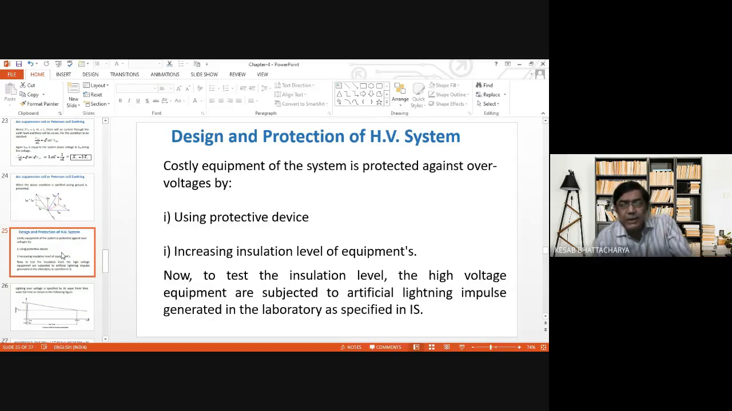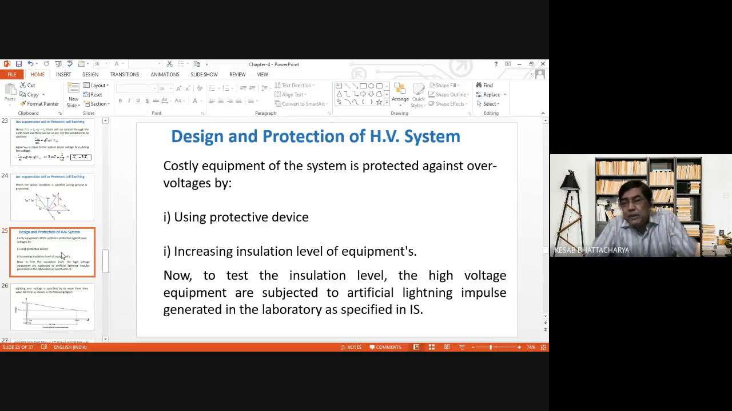Now, to test the insulation level, the high voltage equipment are subjected to artificial lightning impulse generated in the laboratory, as specified in IS specification. Now, just to give you an idea, in IS specification, depending upon the system voltage, the magnitude of impulse withstand voltage of such equipment